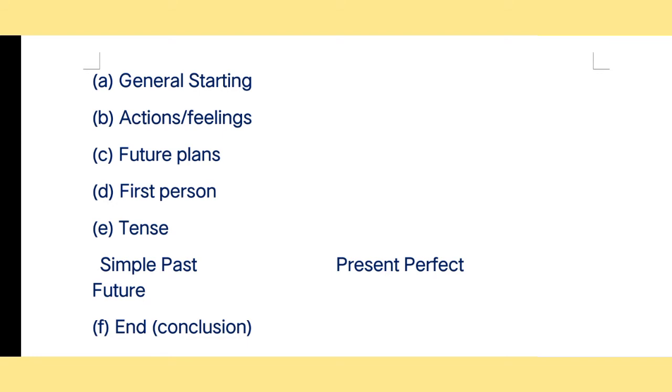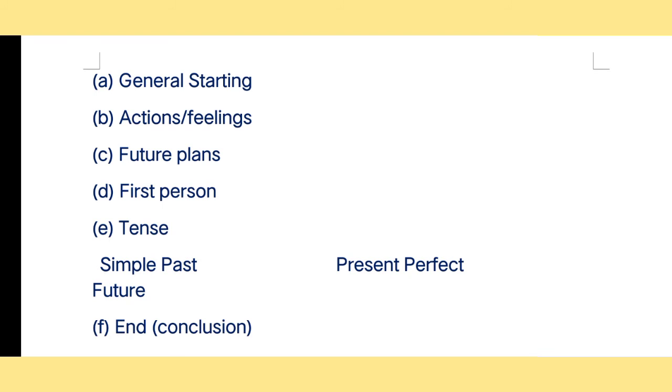It can be describing the day only. You have to use first person basically. General starting means it can be just related to your day, that particular day, what happened and what you did. It's all about the general starting, in which you can just give your introduction of what it is all about.